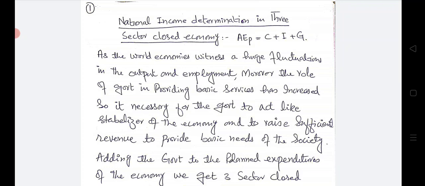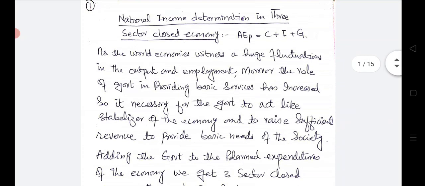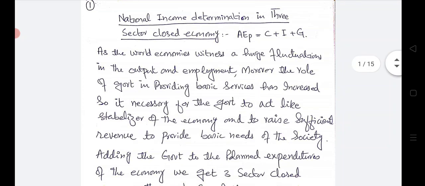The topic for our today's lecture is National Income Determination in Three Sector Closed Economy. Before this lecture, we have studied the National Income Equilibrium Formula in two sector economy where there were only two types of planned expenditure, that were consumption expenditure and investment expenditure.